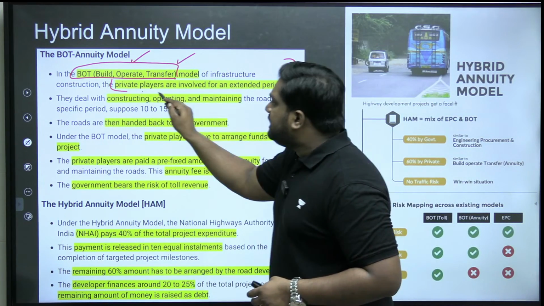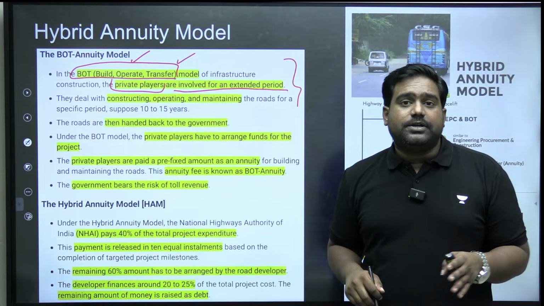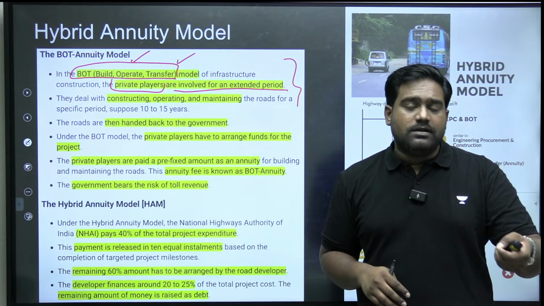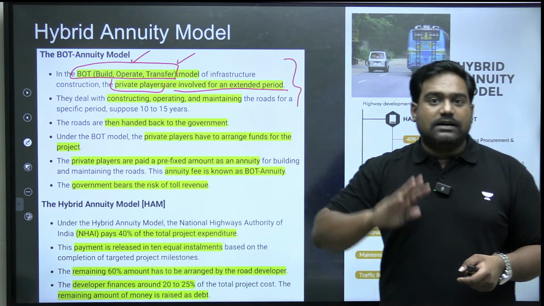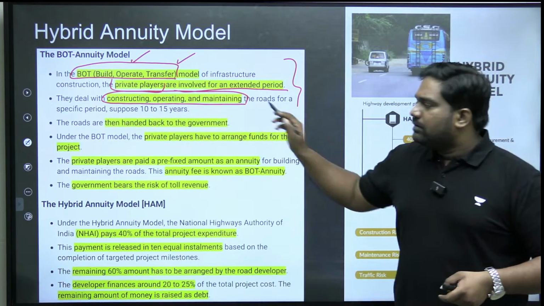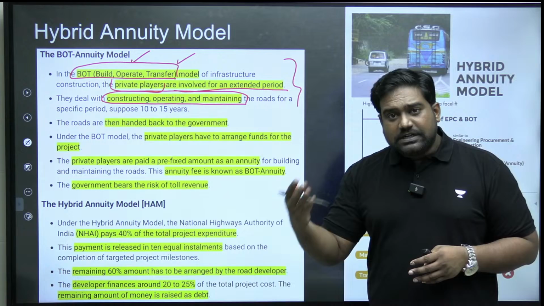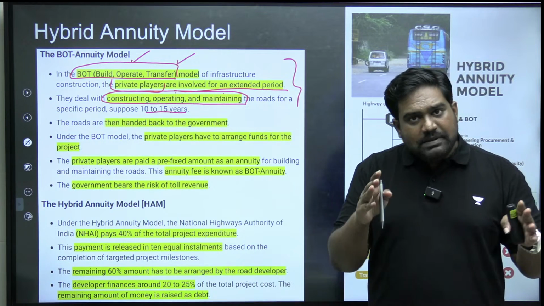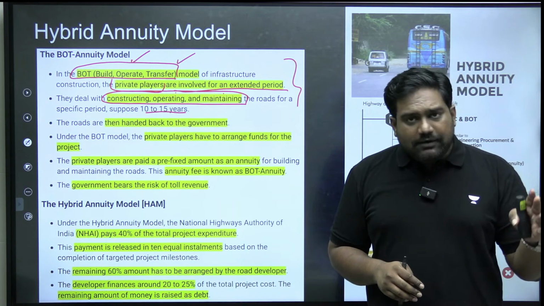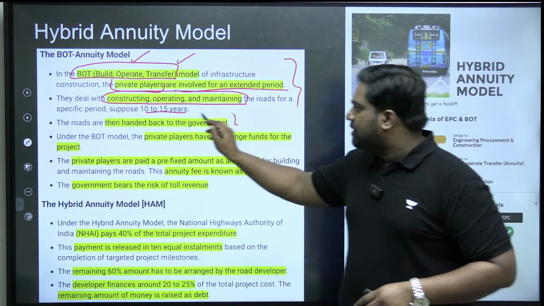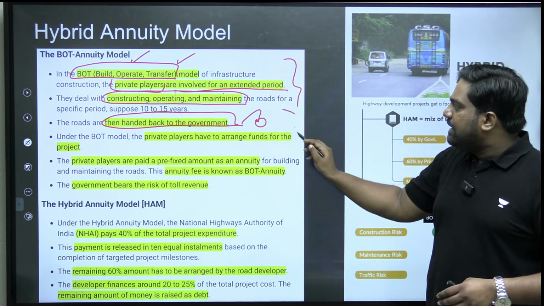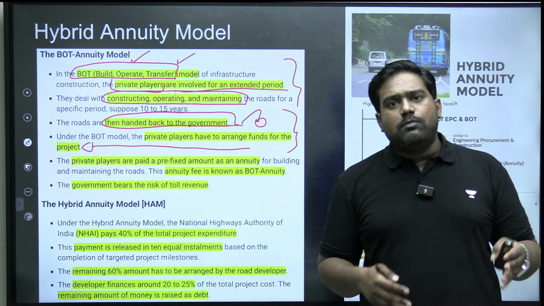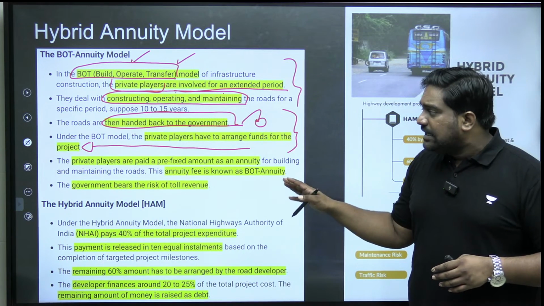So here, the private developer is involved for an extended period with the project. Their involvement does not end with construction. After construction, they're responsible for maintaining and operating the project as well, which reduces the burden on the government. Right? So they not only carry out the engineering, procurement, construction, but after construction, they operate and maintain the project for a certain number of years as per the agreement. So there will be a mandatory lock-in period. So after the lock-in period, they will hand over the project to the government. Even then, government can bring in other private players to manage, operate and maintain these projects. So it will reduce government's involvement, it will reduce the government's burden as well. So that is your BOT model.